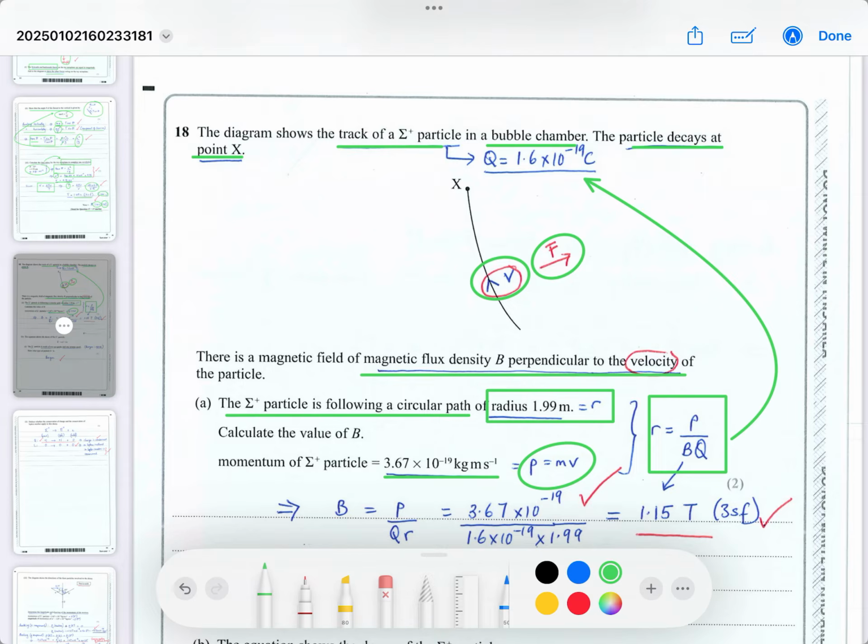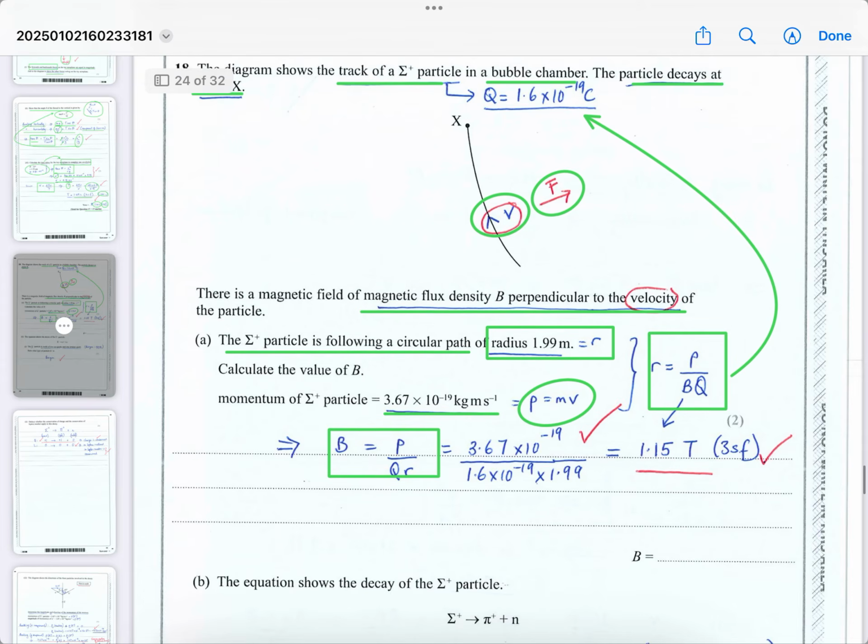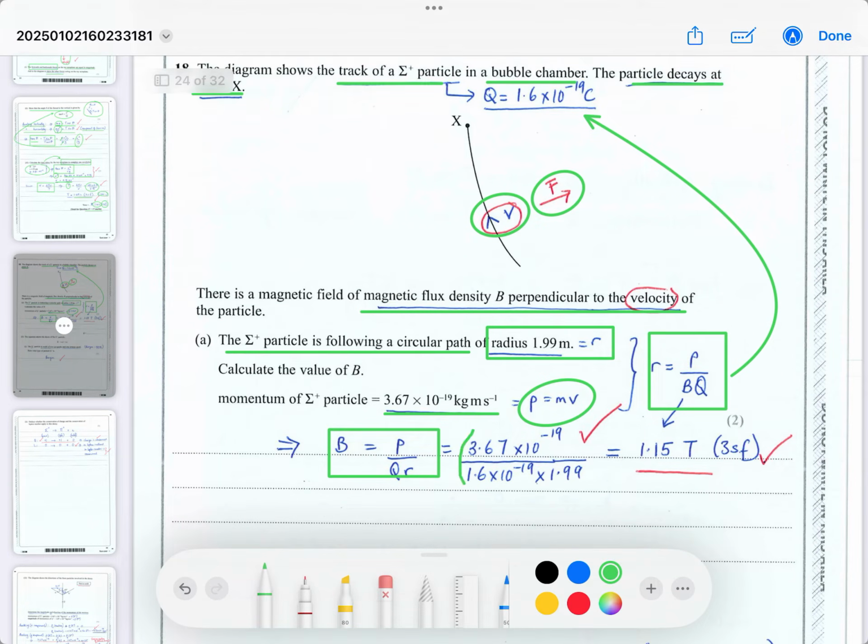Once you know all that, all you've got to do is change the equation round to make B the subject, and put the numbers in. There you go. You get 1 mark for using the equation.